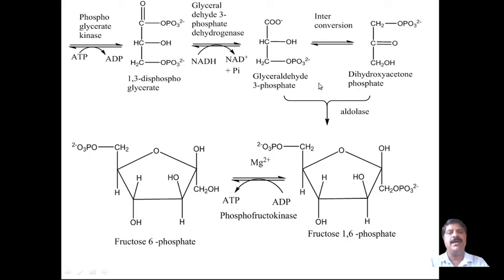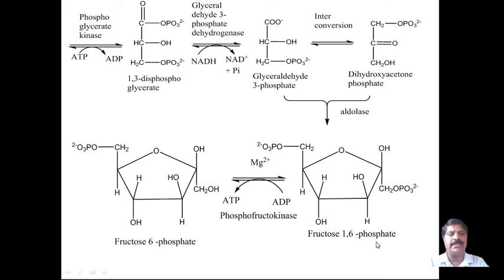Then glyceraldehyde 3-phosphate and dihydroxyacetone phosphate are condensed, combined with each other by aldolase as the enzyme, to form fructose 1,6-diphosphate. It is not only phosphate, it is diphosphate.